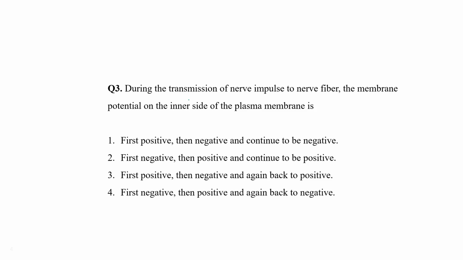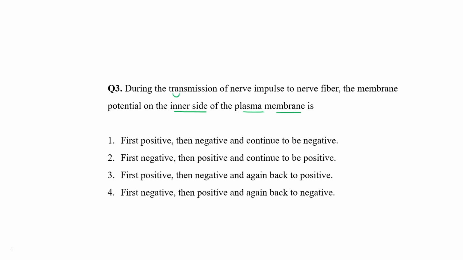Next, during transmission of nerve impulse in a nerve fiber, the membrane potential on the inner side of plasma membrane is, okay, just now we have discussed this. Inner side of the plasma membrane is first positive, then negative, then continue to negative. Second option, they have given first negative, then positive, then continue to positive. Third option, first positive, then negative, then again back to positive. And lastly, in fourth option, they have mentioned first negative, then positive, and again back to negative. So what is the situation?